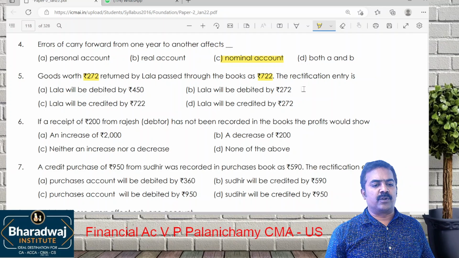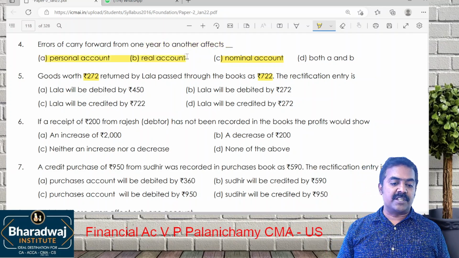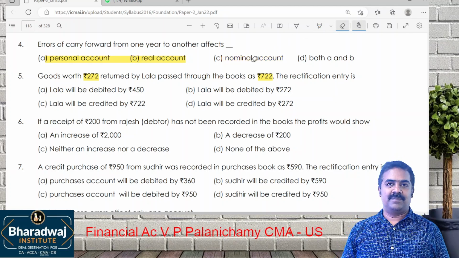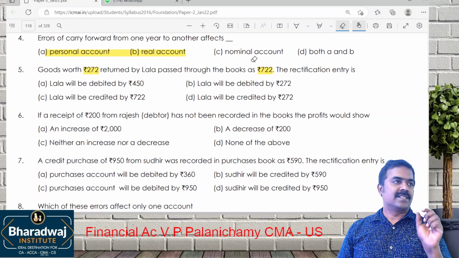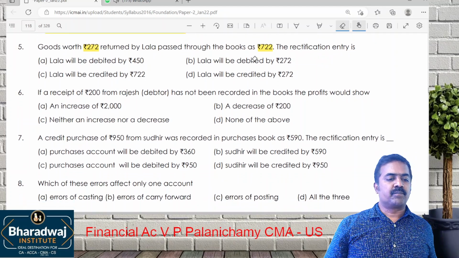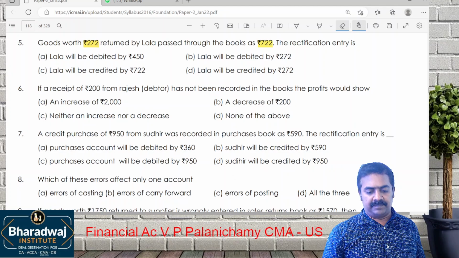Errors of carry forward from 1 year to another year. Sorry. It's only what? Personal and which accounts? Real accounts, because nominal accounts are already closed in which account? Trading P&L account. It affects only personal and real account, because in the place of nominal account we use which one? P&L suspense. Next. Goods worth rupees 272 returned by Lala. What is the entry?